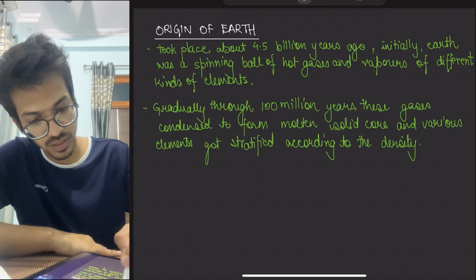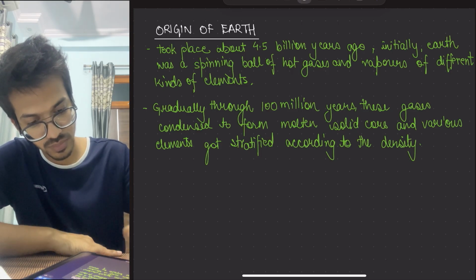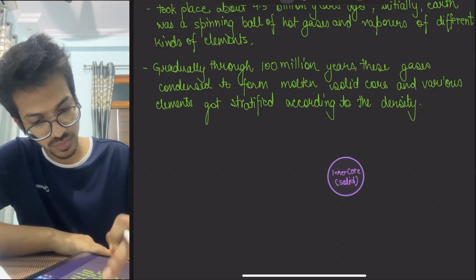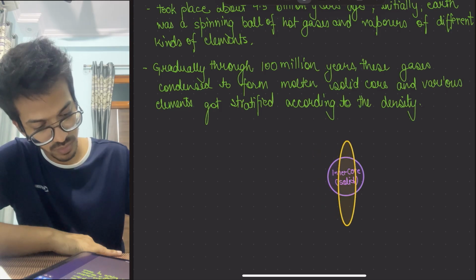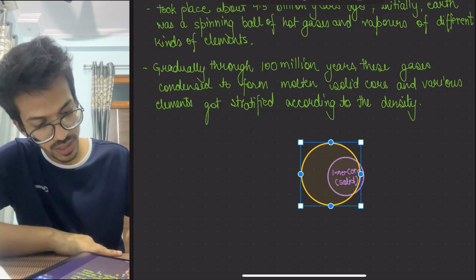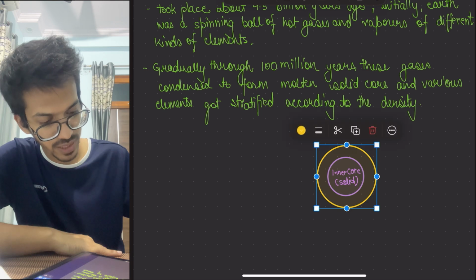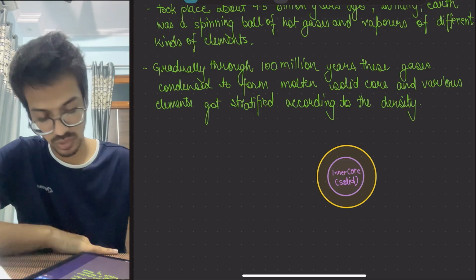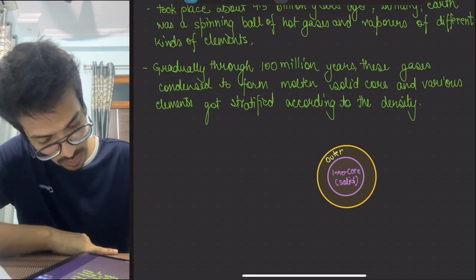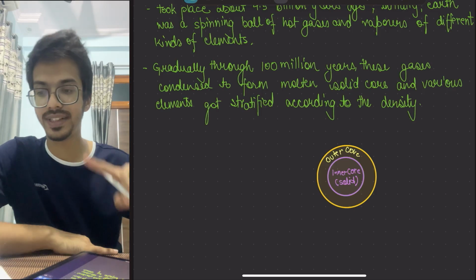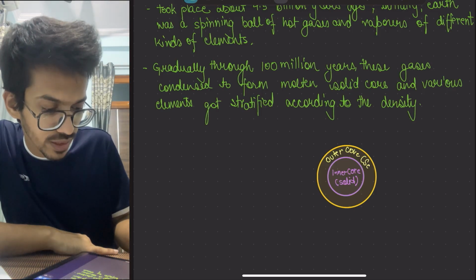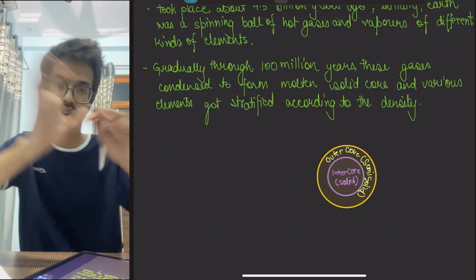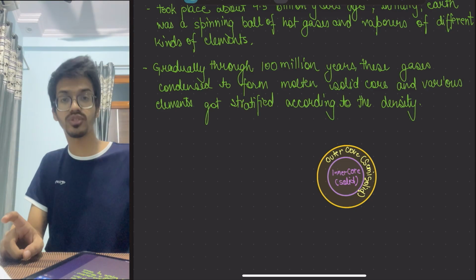So around it, this thing is present. So I'm going to be making it like this. And this is what? This is the outer core, and it is molten. So it is semi-solid. And because of this, it keeps on moving here and there. The earth is also spinning.